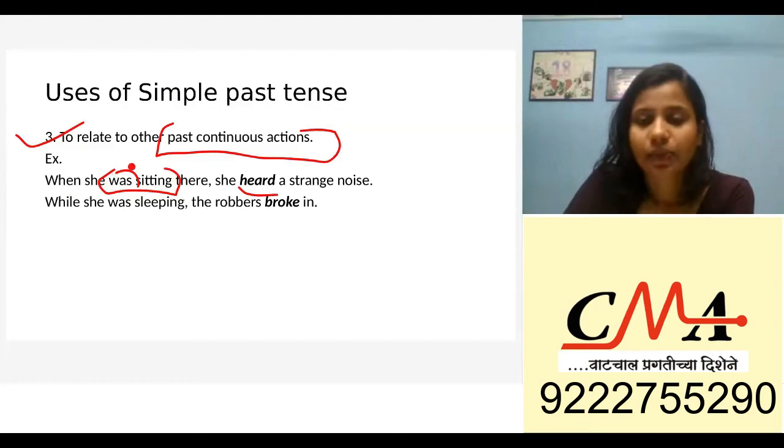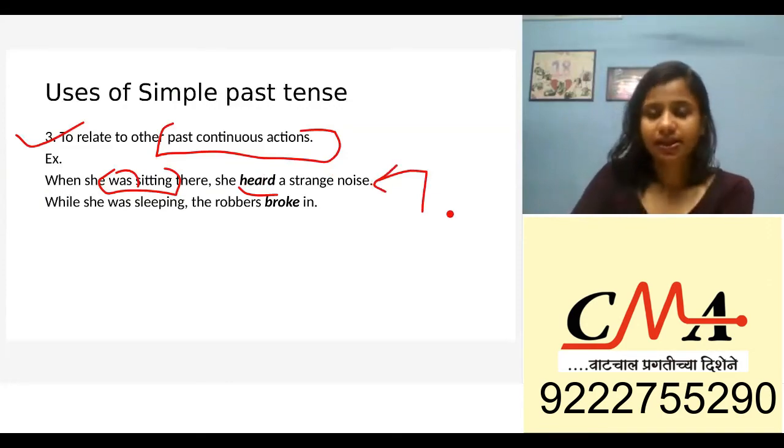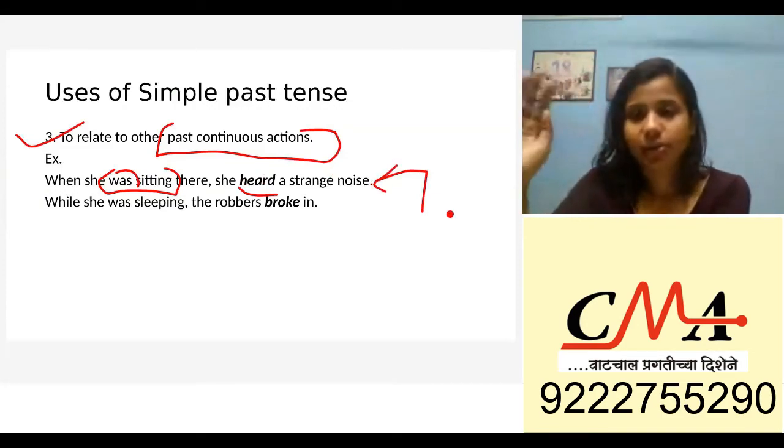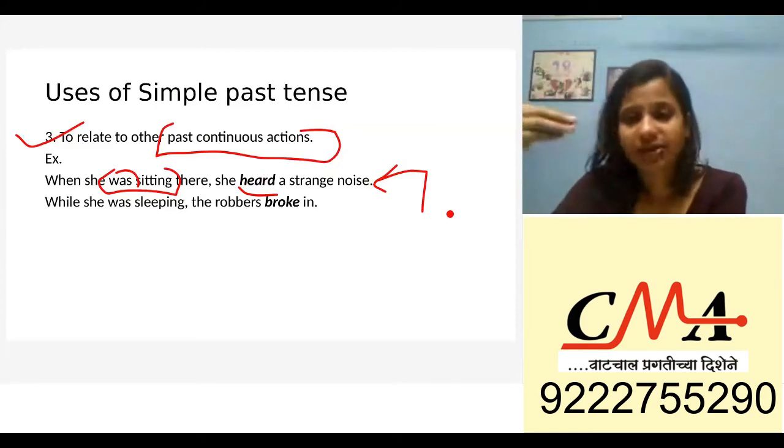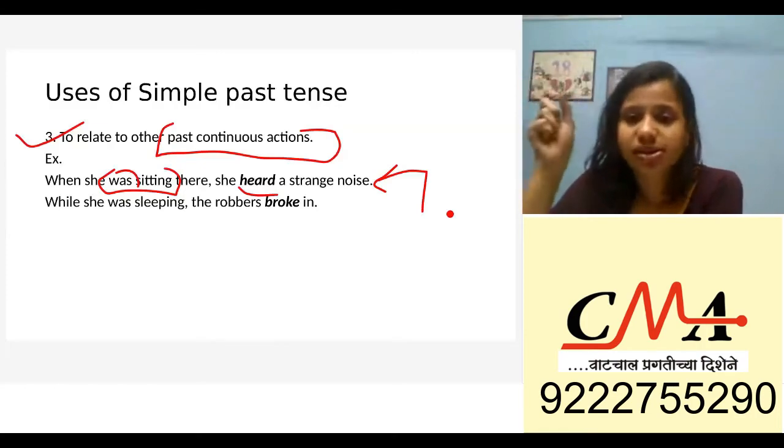So what is the meaning of the sentence? That girl was sitting there for a very long time, say for 10 minutes or for an hour, and then she heard some strange noise. Now this noise was maybe for 10 seconds or for 20 seconds.